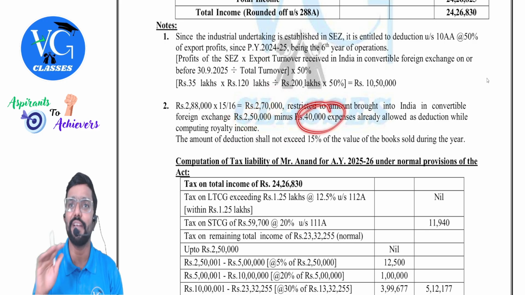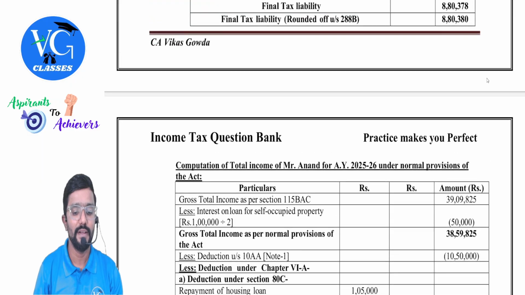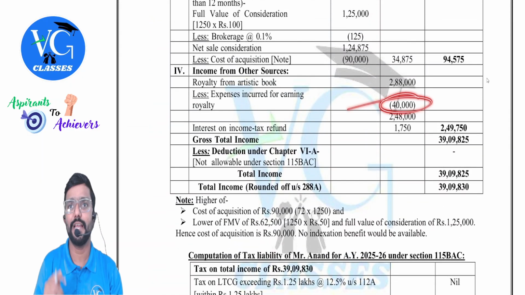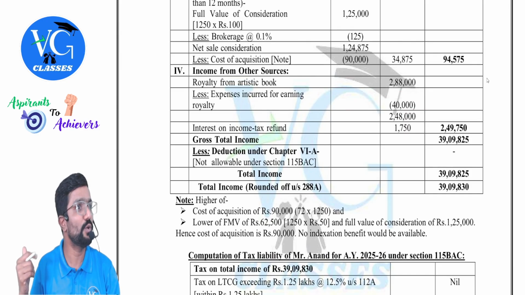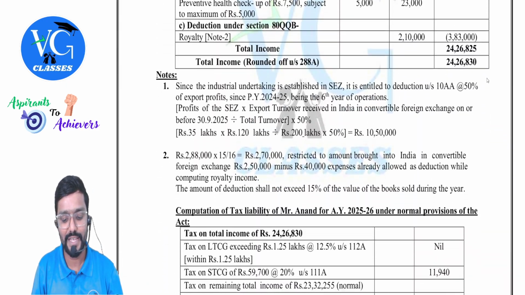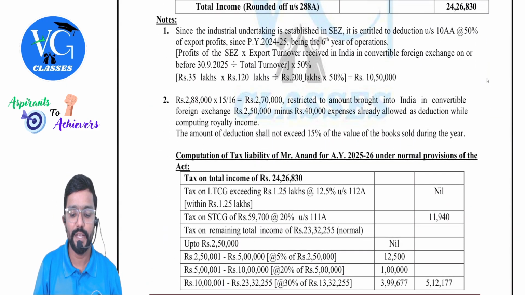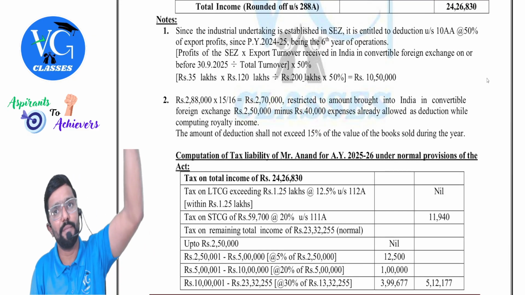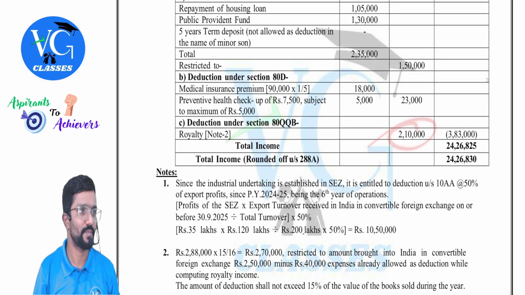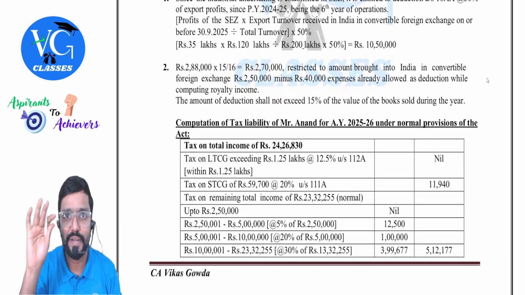But 40,000 is already claimed as expenses. Where, sir? While computing the income. Okay. Already claimed. Again, will we give deduction for it? No, it will lead to double benefit. Clear? Yes, sir. So how much is allowed as deduction now? 250 is what is eligible. But 40,000 expenses that we already claimed, we will reduce. Remaining is how much, sir? 2,10,000.